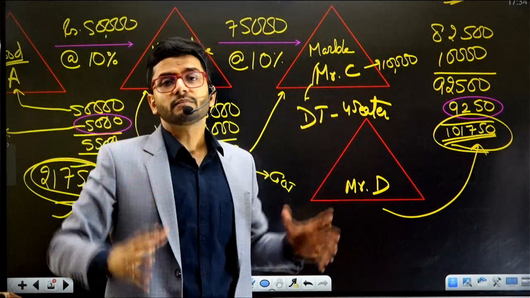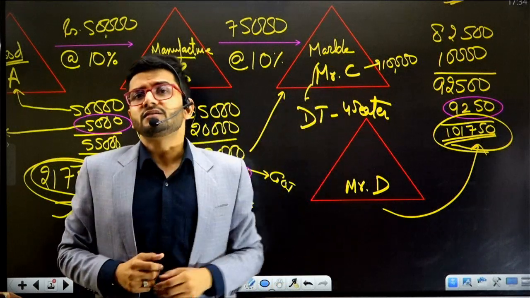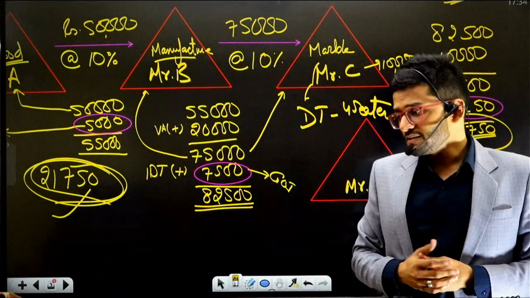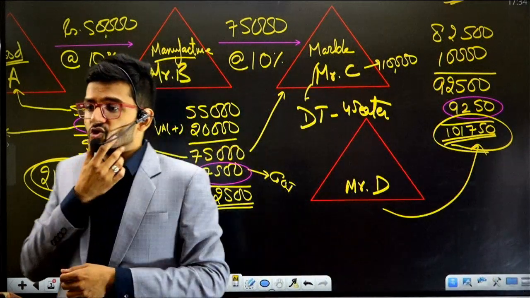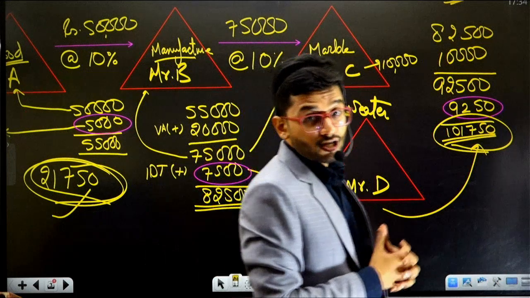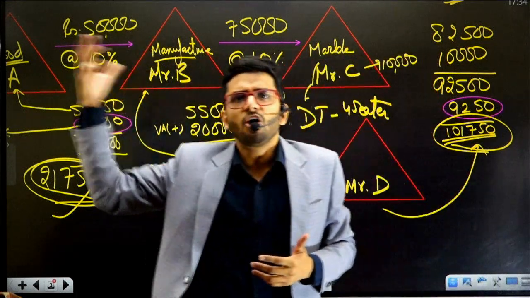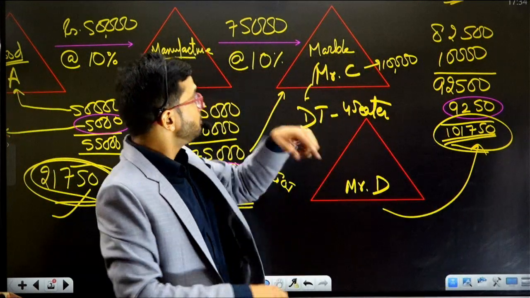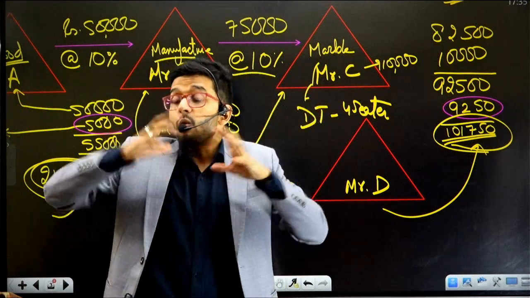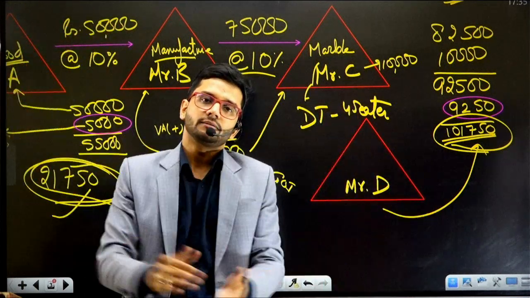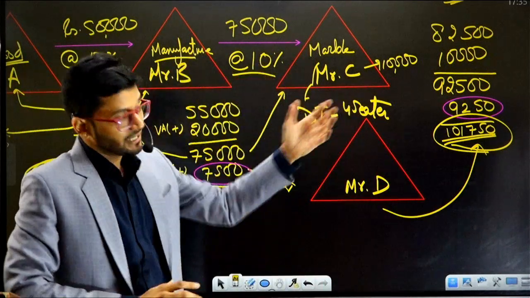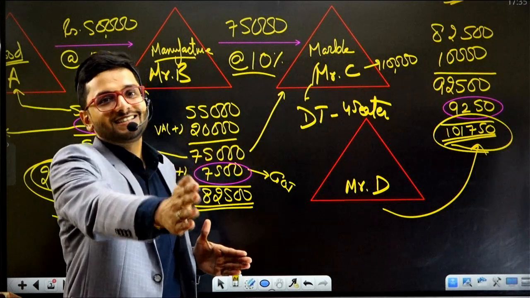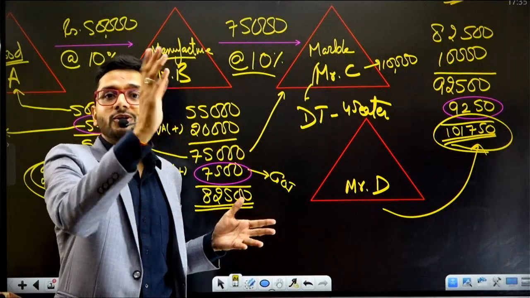It is 20%. What is the reason behind it? Where mathematically have we gone wrong? We are all students of CMA, and our maths is quite strong. We have studied maths in our foundation level, and this is basic maths, guys. Where have we gone wrong? We are paying indirect taxes to the tune of more than 20%. However, the government is saying that the indirect tax rate is 10%. Where is the gap? Where is the lacuna? That's exactly what drove the pathway to GST. This problem drove the pathway to GST.